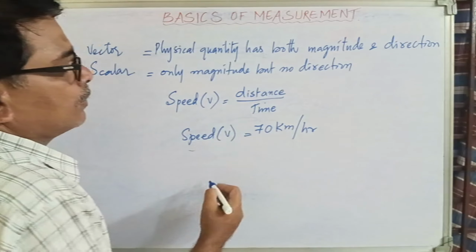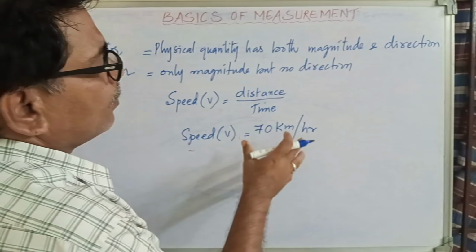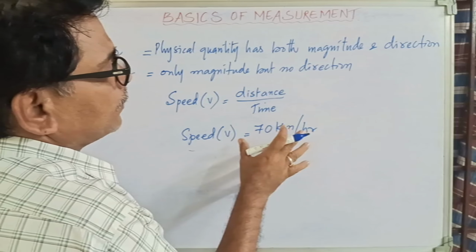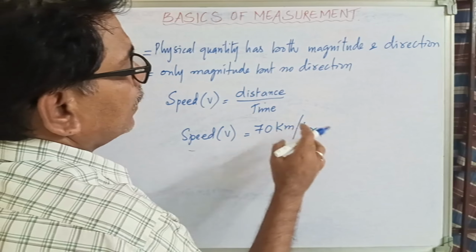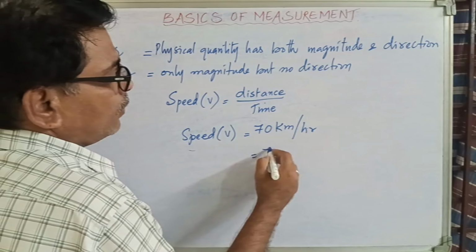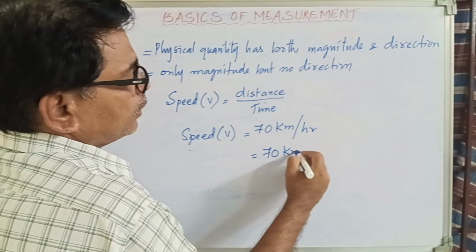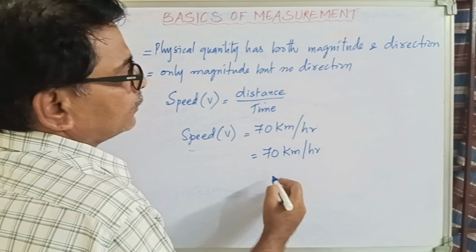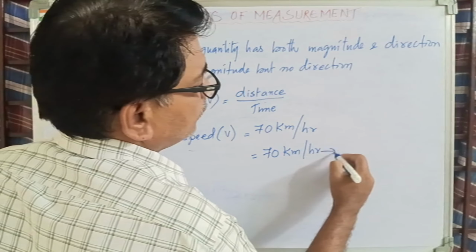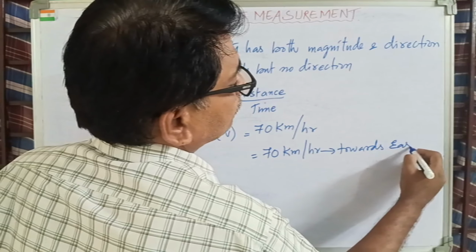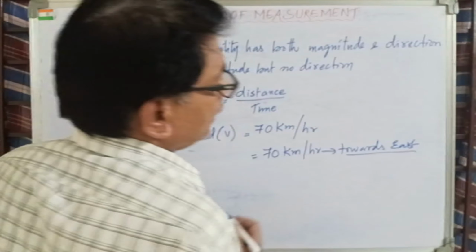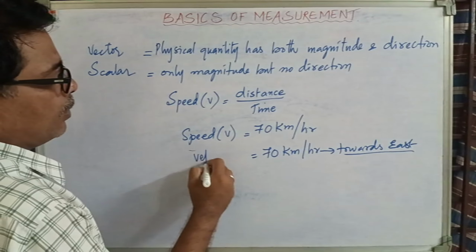Not necessary. I am just speaking about speed. My vehicle is having this speed, that is 70 km per hour. If I say I am traveling with 70 km per hour speed towards east, since I mentioned the direction, therefore it becomes velocity.